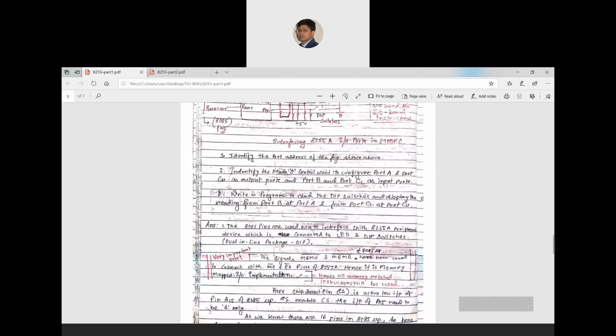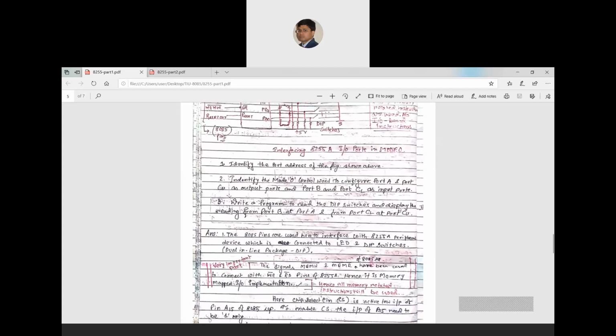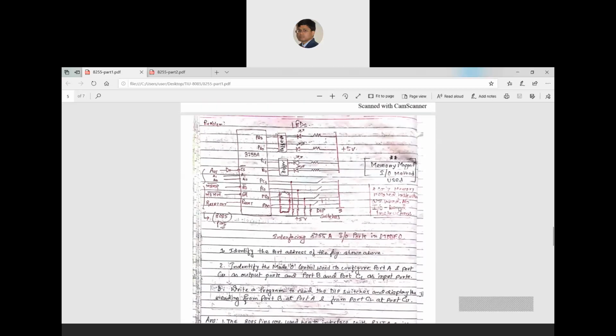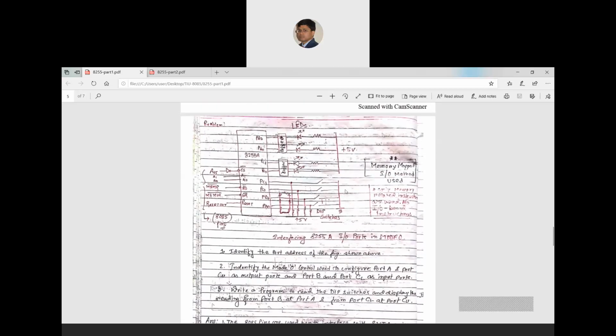Then you have to write a program to read the switch status, and then display the reading from port B at port A and port C lower at port C upper. The third part is like this: you have to read the status of the switches. If the switch is closed, the status will be 1.